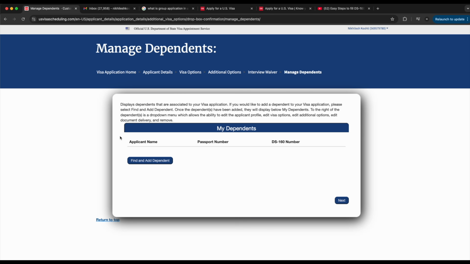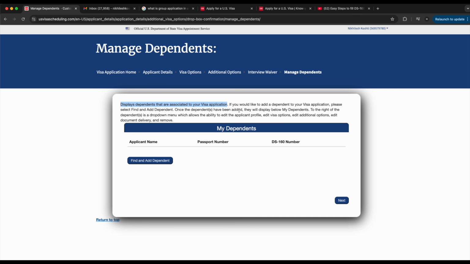It's loading. Yeah, perfect. So this is the page where you can see it's manage dependents. Here you need to add all the dependent DS160 number ID forms. For example, if you see here what is written, display dependents that are associated to your visa application. If you would like to add a dependent to your visa application, please select find dependent.